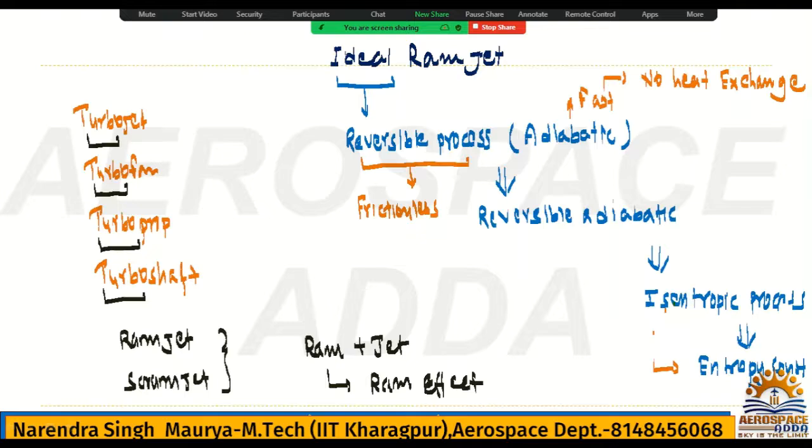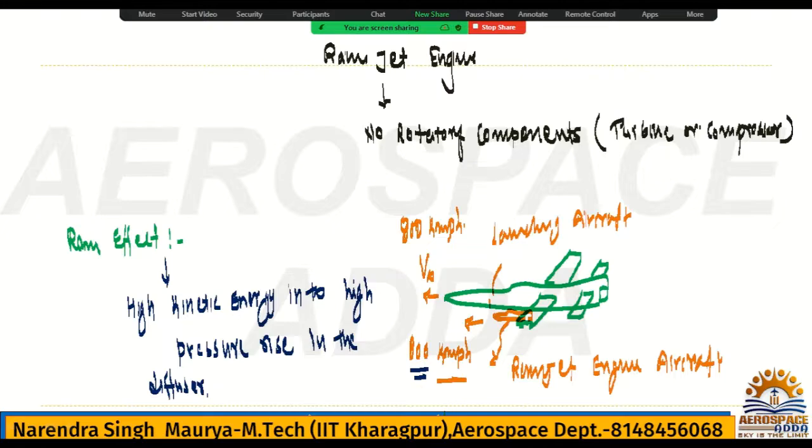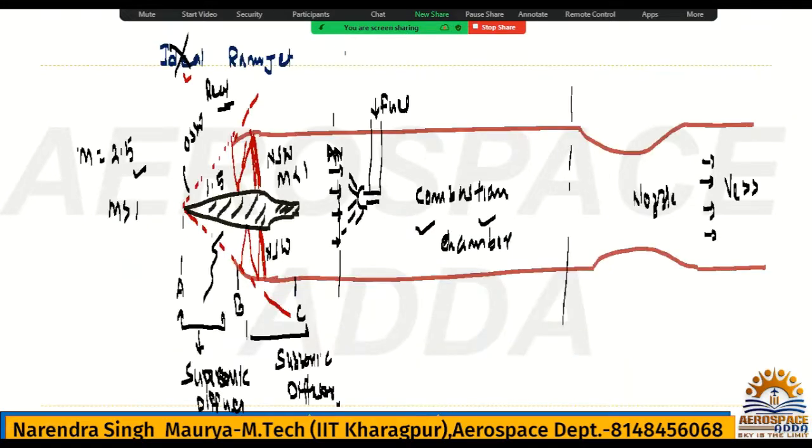But in actual there is no isentropic process, obviously, and that's the reason in actual shock formation will be there. But we are considering ideal, hence it is an isentropic process, so we do not have any shock formation. In reality, in the actual case, it is totally different. Shock formation will be there because there is supersonic speed. But here I am saying it is an ideal ramjet, so it is isentropic only. If it is isentropic, then definitely we have to remove the shock.